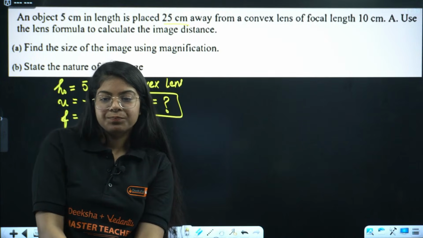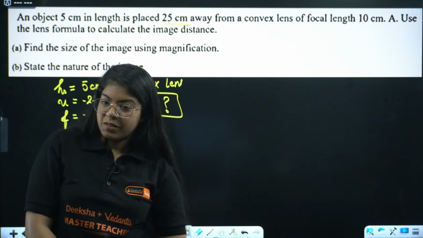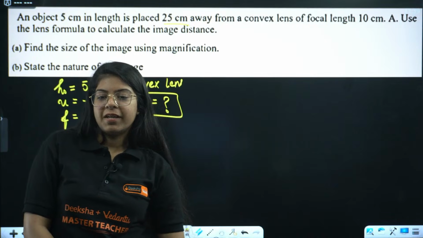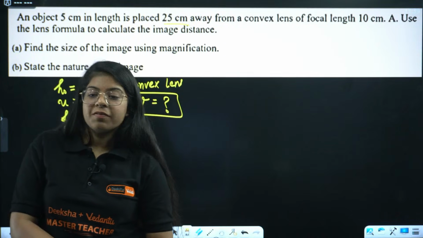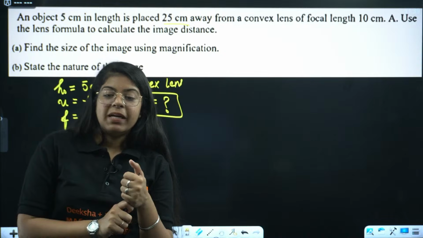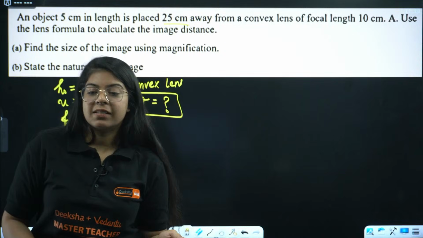Yes, Raghav, very good. Arav is saying positive. Yes, Shivani. Be very careful while you are taking the negative sign of V.